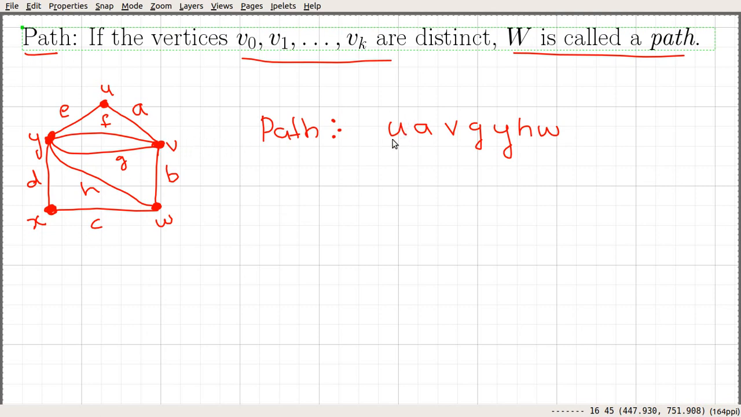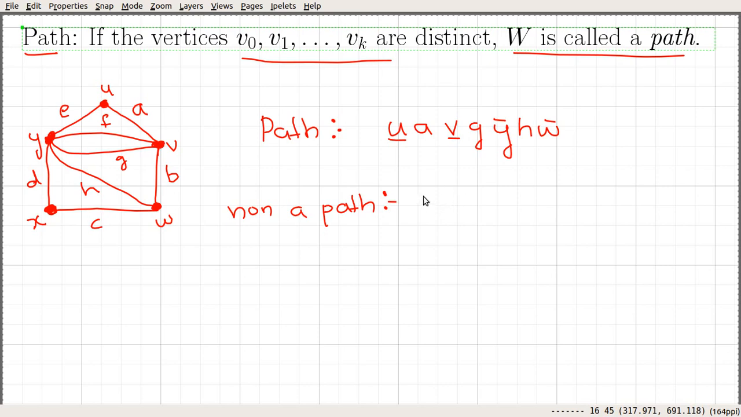Here, if you consider the vertices, they are not repeated. But the repetition of edges is allowed. That's okay. If the edges are not repeated, or if the edges are distinct, then such a walk is called a trail. And if the vertices are distinct, then such a walk is called a path. Let me give you an example of a walk that is not a path.